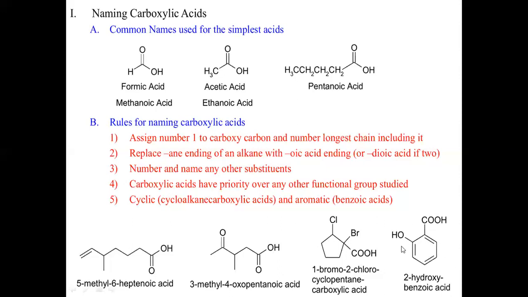So the numbering should be started in anti-clockwise direction, and you have an OH. Whenever OH is present as a second functional group, then it is named as hydroxy. In the absence of COOH, it comes under phenol, yes or no, but you have a COOH, which is the main functional group. So the name will be given as 2-hydroxy. And whenever you see COOH attached to any benzene ring, that is referred to as benzoic acid. So the name is 2-hydroxy benzoic acid.